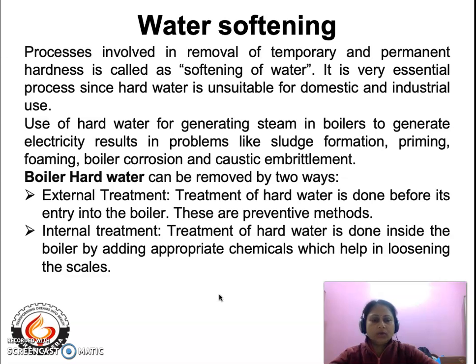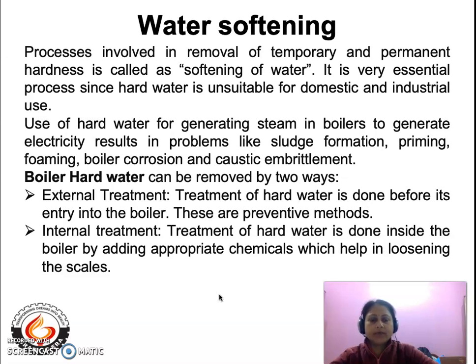Now, we know that the presence of calcium and magnesium salts leads to hard water. These calcium and magnesium salts are in the dissolved state and are not visible to the naked eye. But their presence in water leads to various problems, especially in boilers.